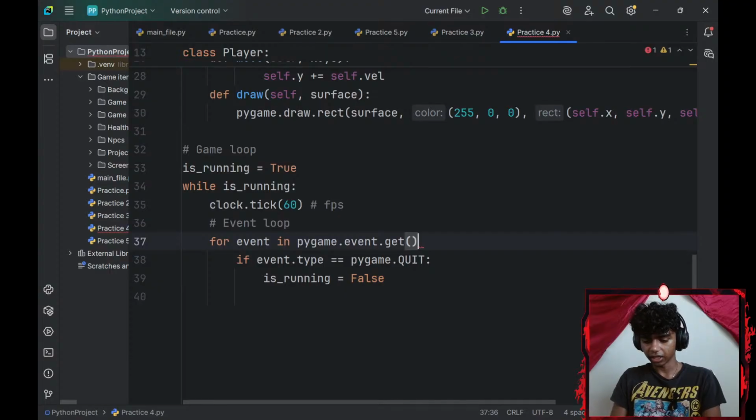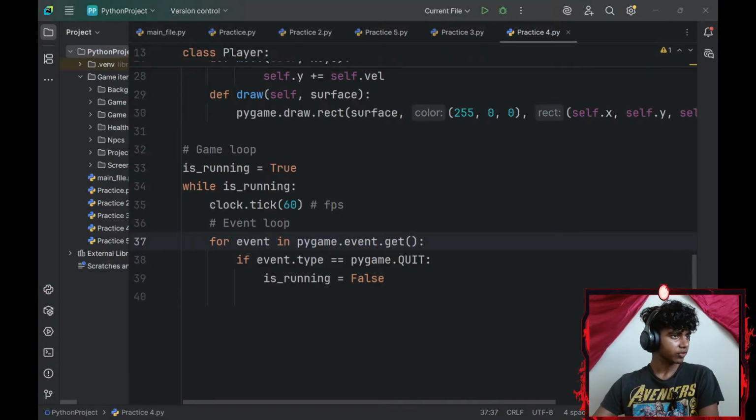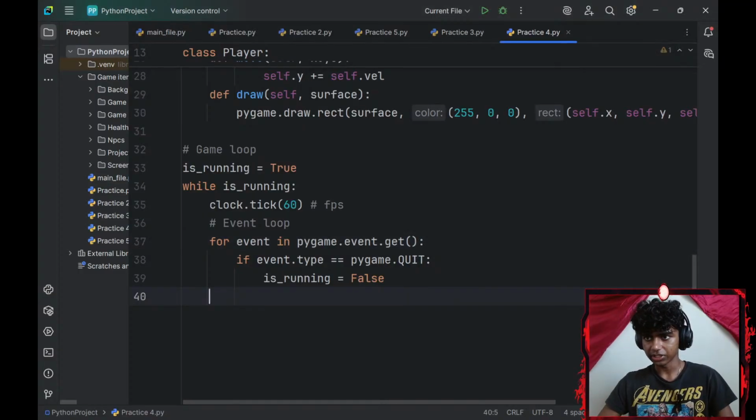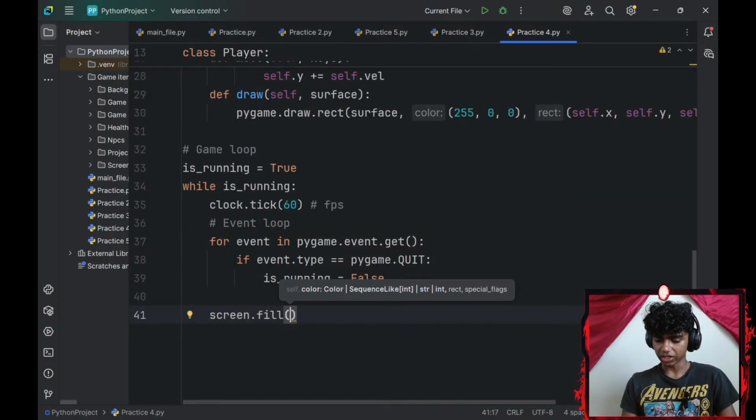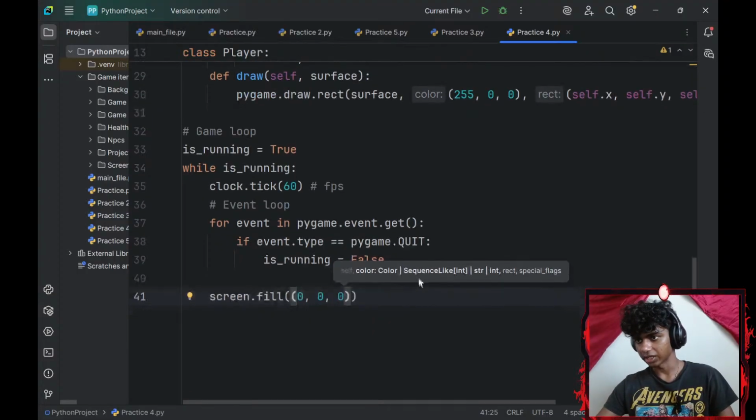Alright, and then let's see. Fill the screen with white each frame, get the keyboard input. Okay, so let me go ahead and fill my screen. So outside my for loop, I'll go with a screen.fill. I'm pretty sure that white is going to be 0, 0, 0 in terms of the RGB color. This should be inside of a tuple. 0, 0, 0. I'm pretty sure that's white.